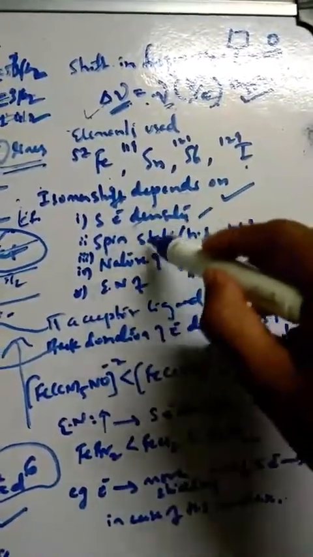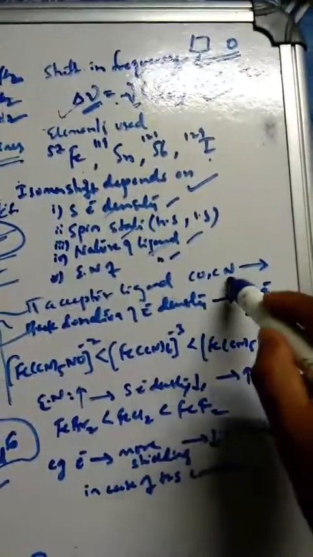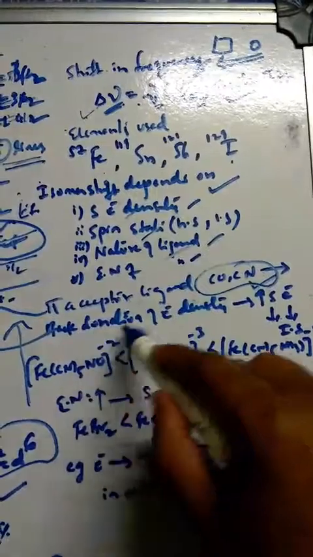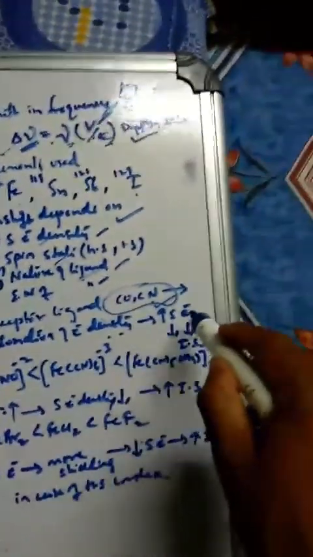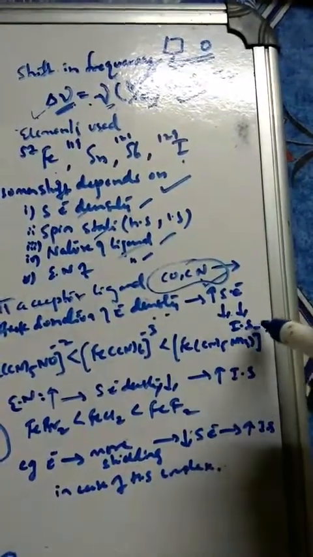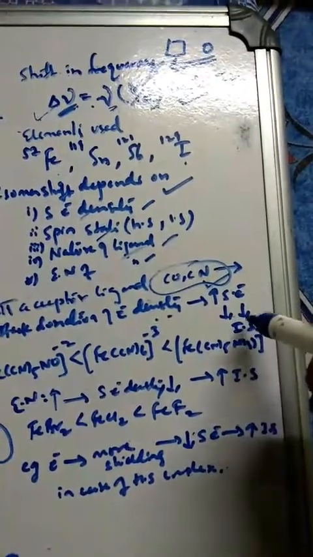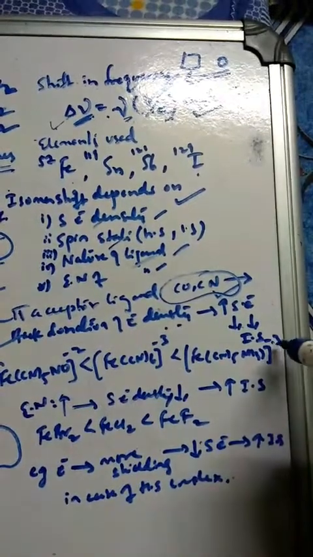In that, we have learned about S electron density and spin state. Now you see, the nature of the ligand also plays a very important role here. Pi acceptor ligands like carbon monoxide and cyanide. So what is the specialty of a pi acceptor like carbon monoxide? The back donation of electron density will be more here. So when back donation of electron density increases, what will happen? S electron density will increase, and the bond will be stronger because of the back donation. So that will decrease what now? The isomer shift. If S electron density is increasing, then as per the formula rho we have seen in the last video, the isomer shift will decrease here.